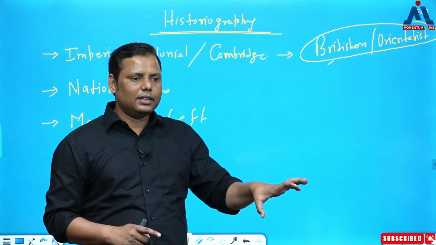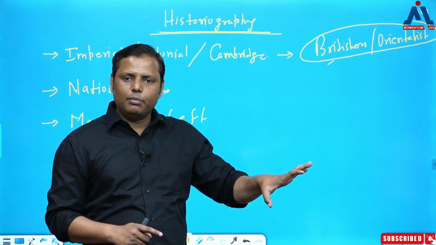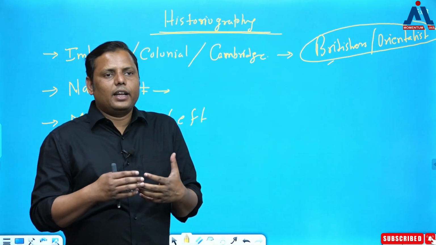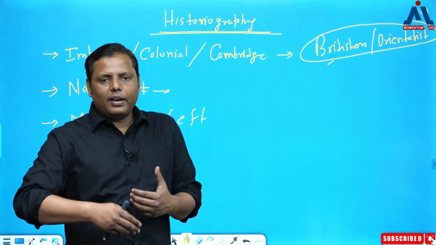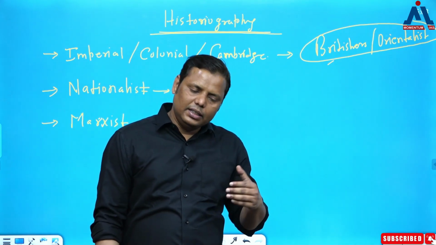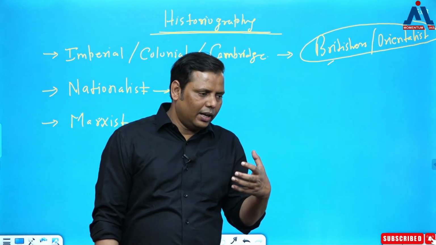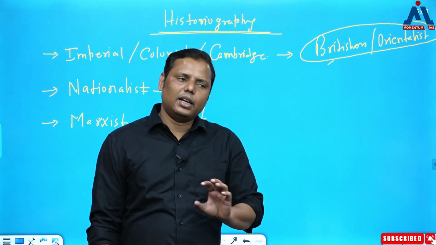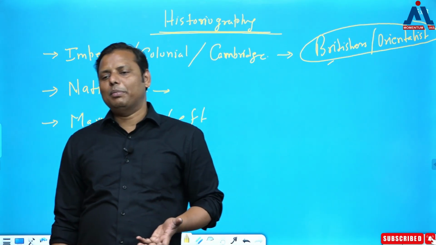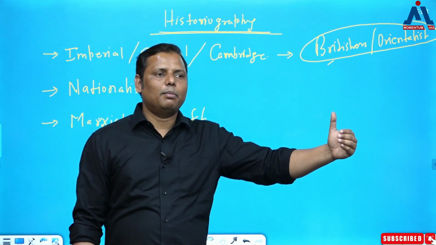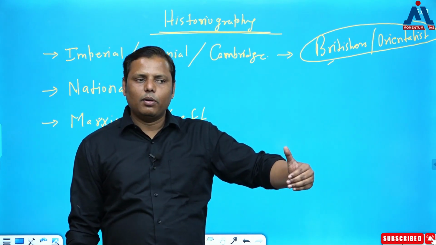They had their biases that everything was seen by them, everything was gleaned by them with what perspective? That economic perspective, that every change which is happening in the society, right? These are happening because of what? These are happening basically because of some economic reasons. That is the most important idea. It sounded a bit logical, right? Because very easily we can say that if the nationalist people are biased for India, the British people were biased for Britain.